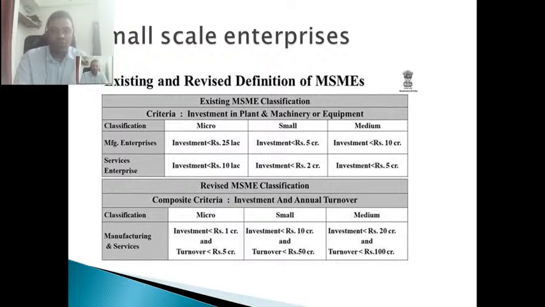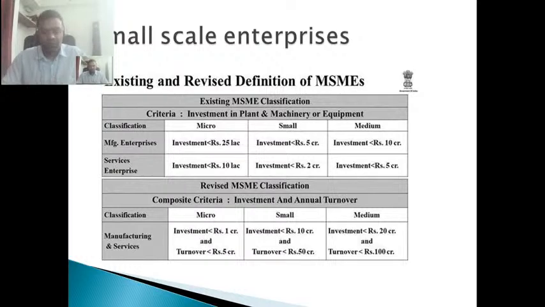So the government changed the definition based on turnover so that people will invest in their businesses and buy new machines, and their business will increase. Obviously, employment, export, and contribution towards GDP will increase. That will lead to economic growth and development. That's why the government is promoting MSME.